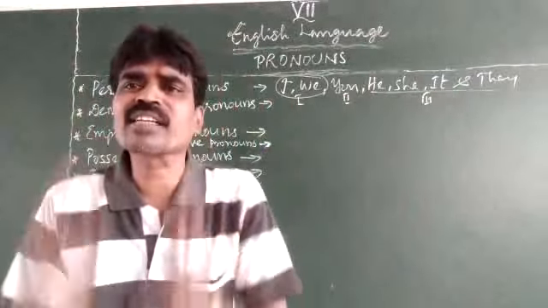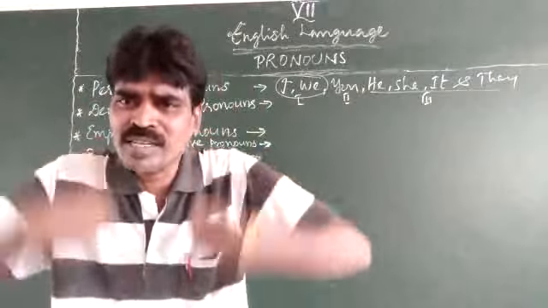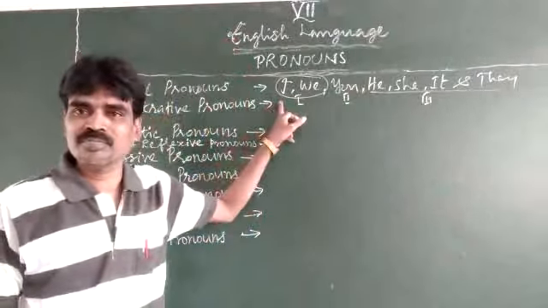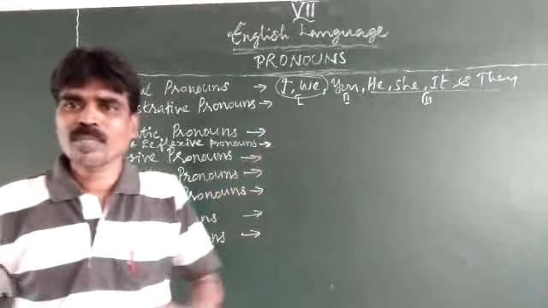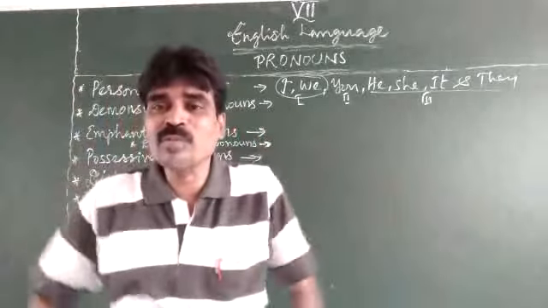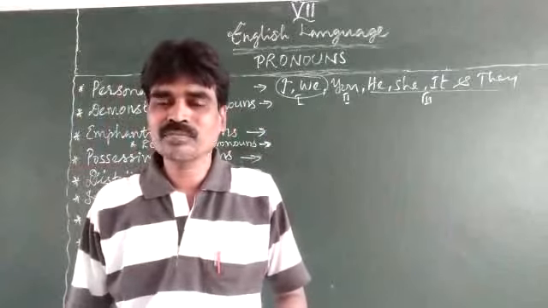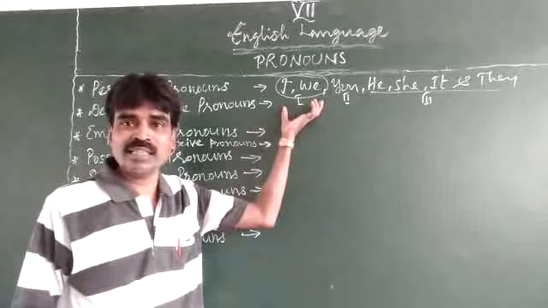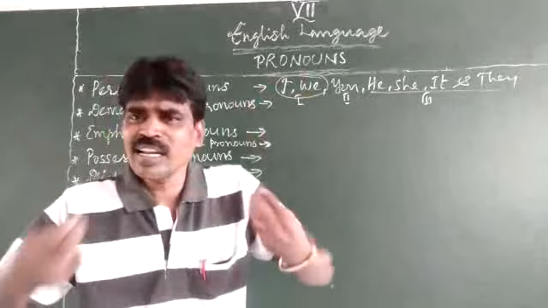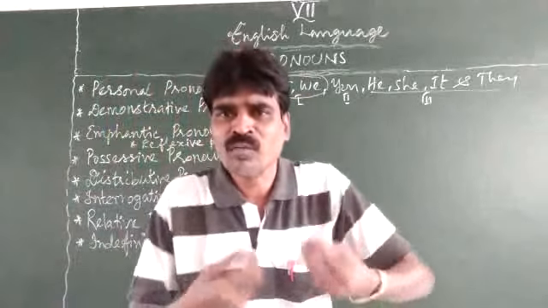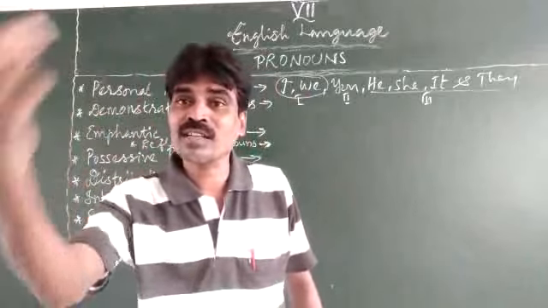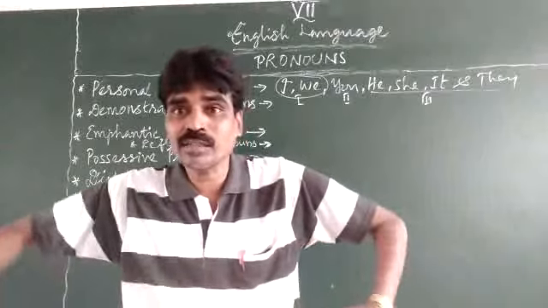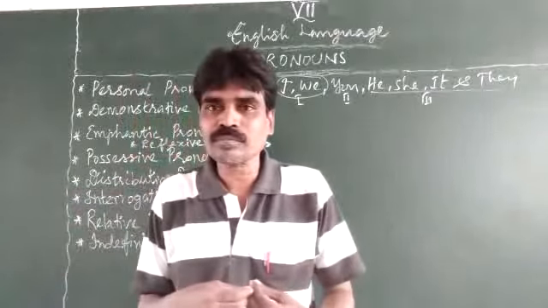I should be existing first. In order to give myself an importance, this I is given. That's why it's called the first person. So I should belong to the community of my own or a group. That is why this I and we are called the first person. I alone cannot live. We alone cannot live unless some persons are helping us, other than I and other than we.